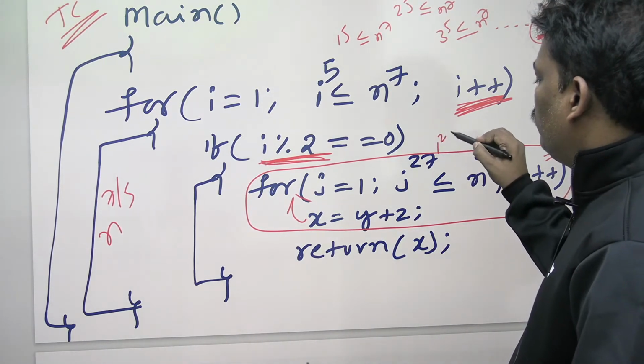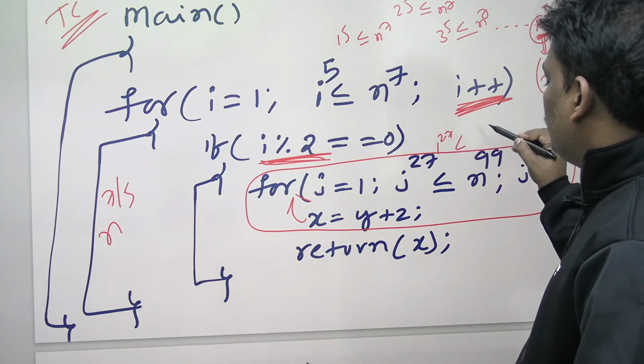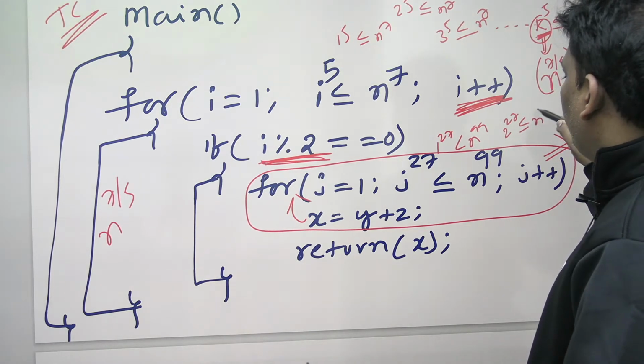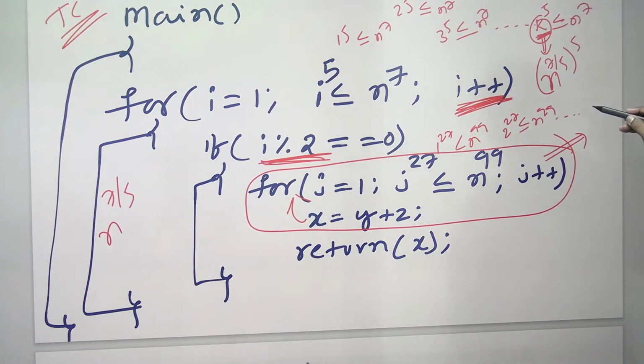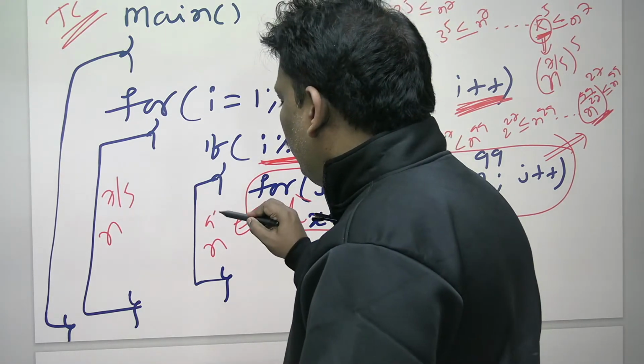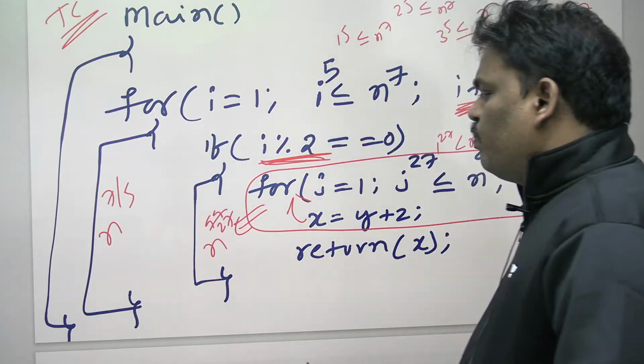1 power 27 less than or equal to n power 99, true. Next one, 2 power 27 less than or equal to n power 99, true, and so on. What is the last time? The last time is (n power 99 by 27) whole power 27 less than or equal to n power 99. Yes, this is the last one which is going to pass. If you observe clearly, the J loop is running n power 99 by 27 times.